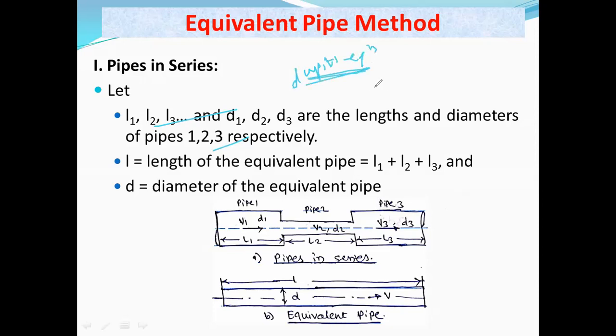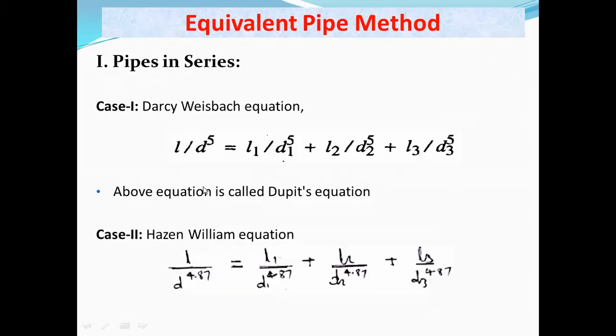For series pipes we derived an equation, Dupuit's equation, which was like this: L upon d raised to 5 is equal to L1 upon d1 raised to 5 plus L2 upon d2 raised to 5 plus L3 upon d3 raised to 5, like that. That was Dupuit's equation which we derived for the pipes in series. So this is the relation or equation that we use to find the equivalent diameter of the equivalent pipe.